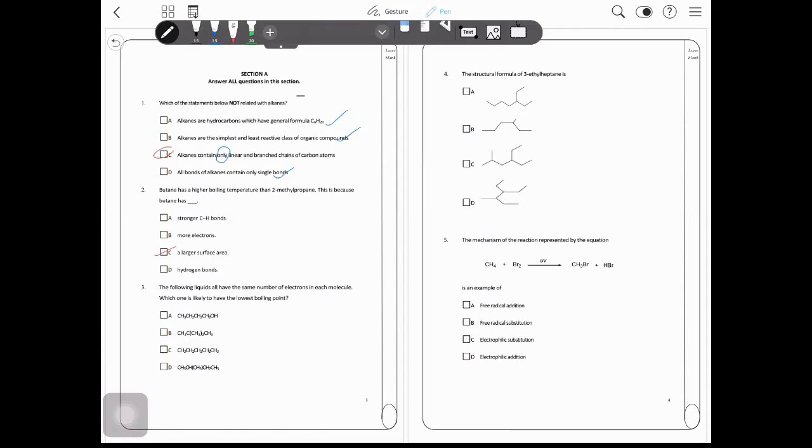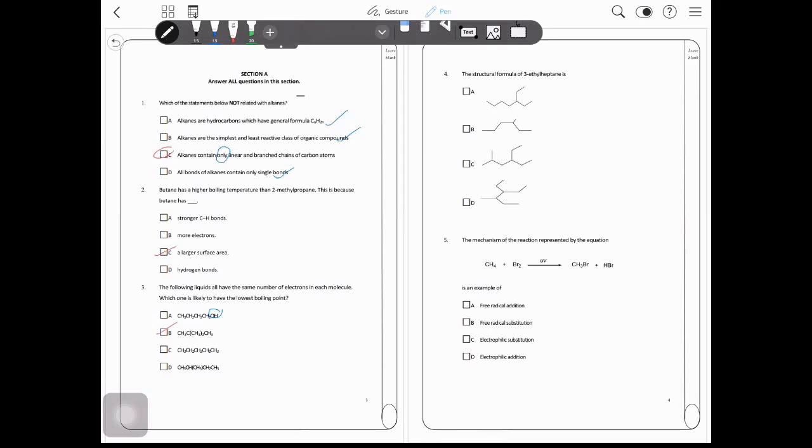The following liquids all have the same number of electrons in each molecule. Which one is likely to have the lowest boiling point? The lowest boiling point will be the molecule with the highest number of branching. In the first option, you have an alcohol. Definitely alcohol will have the highest boiling point in this case because of the hydrogen bonding. Now we have 3 alkanes, and we pick the one with the highest branching. So that will be B.